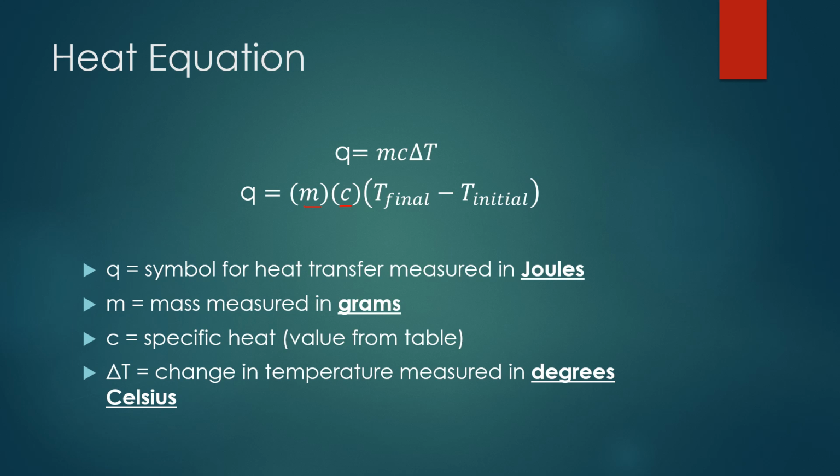Now the delta T part, remember delta means change in, so delta T will be change in temperature. When we're measuring change in temperature, we want to make sure that we're measuring in degrees Celsius, and that we take the final temperature minus the initial. That's very important, because if we get that wrong, our sign on our Q could be incorrect. And if the sign's incorrect, we won't be able to figure out accurately if it's endo or exothermic.